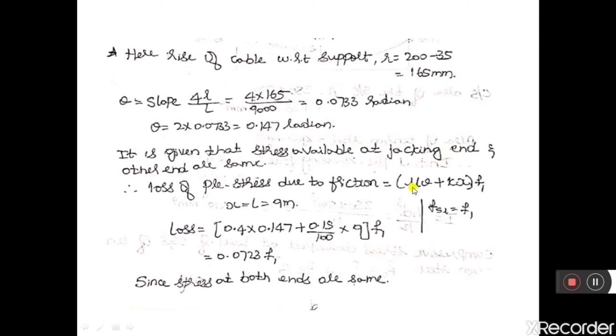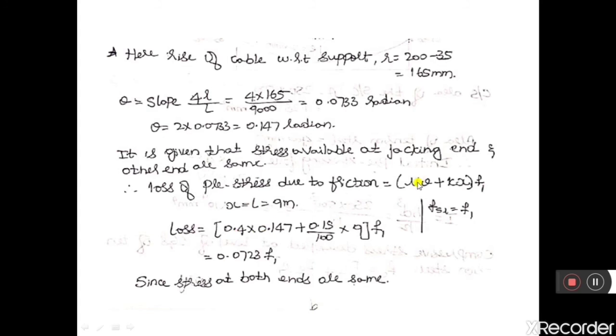Then what should be the initial prestress that has to be applied to the cable? Let us take it as F1, the initial prestress. So x is equal to L, 9 meter, because the cable is pulled only from one end.